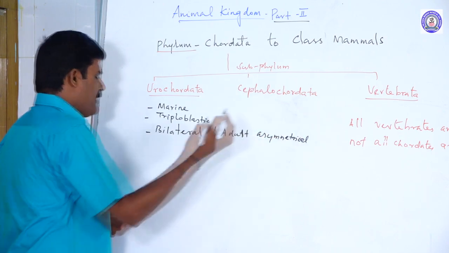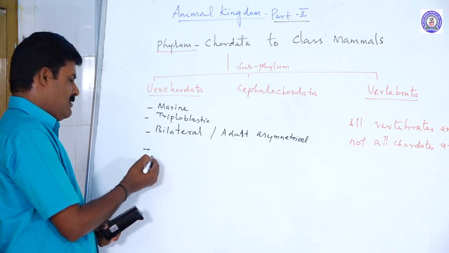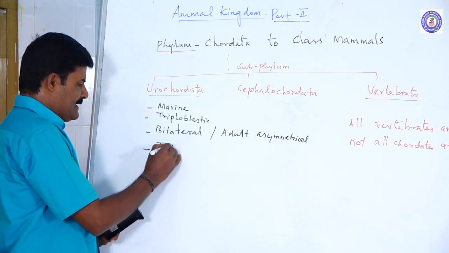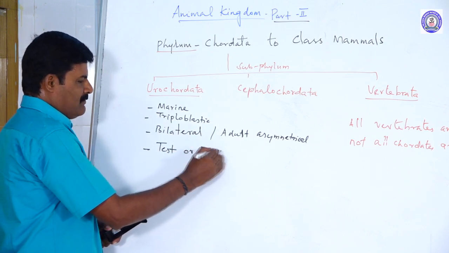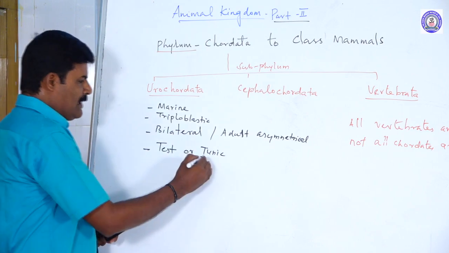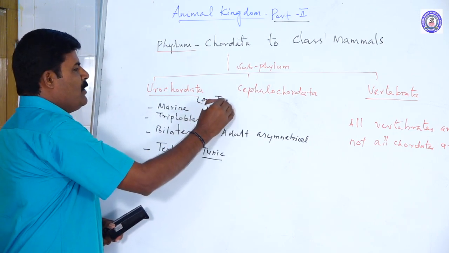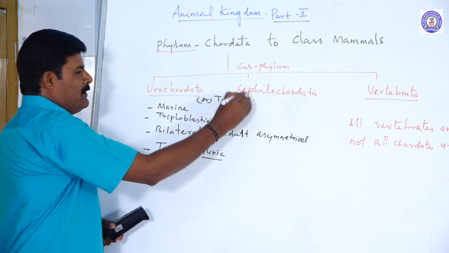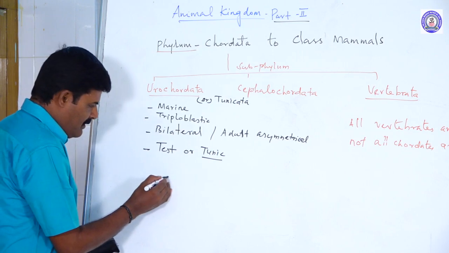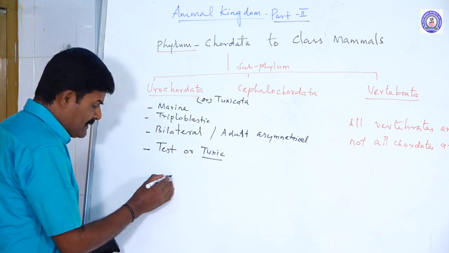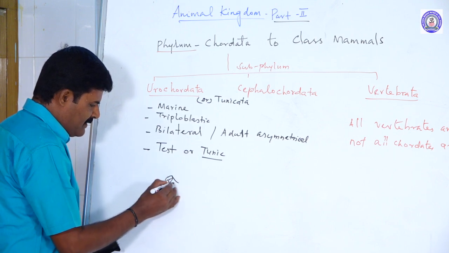The body is covered by a special kind of coat or membrane called the test, or otherwise the tunic. Hence Urochordata is otherwise called Tunicata. The body of Urochordata is stumpy in nature. There are two openings, and this structure is there.